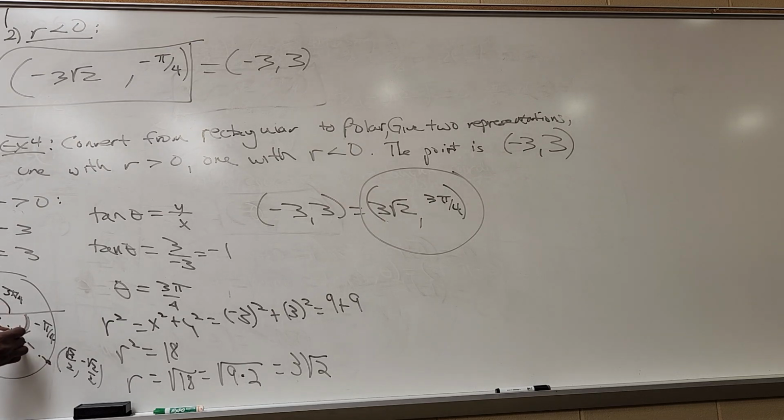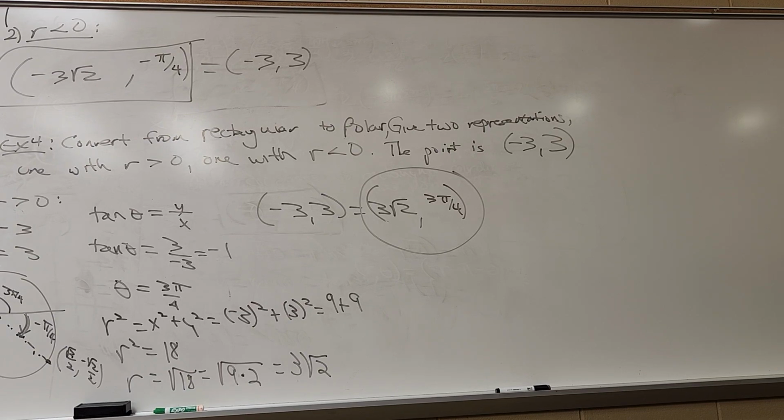I make an angle of negative pi over 4, but instead of going 1, 2, 3 units in a positive direction, if I make r negative, I'll go in the negative direction along that vector, 3 units, and I'll be at that point. So there's my case where r is negative. So that's how we convert from rectangular to polar and vice versa. All right, we're going to pause now.